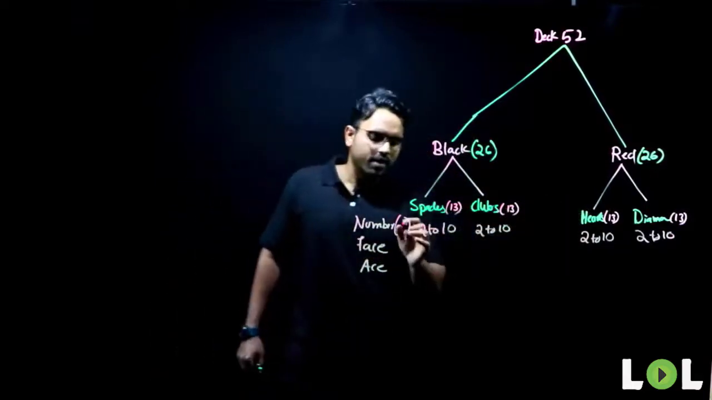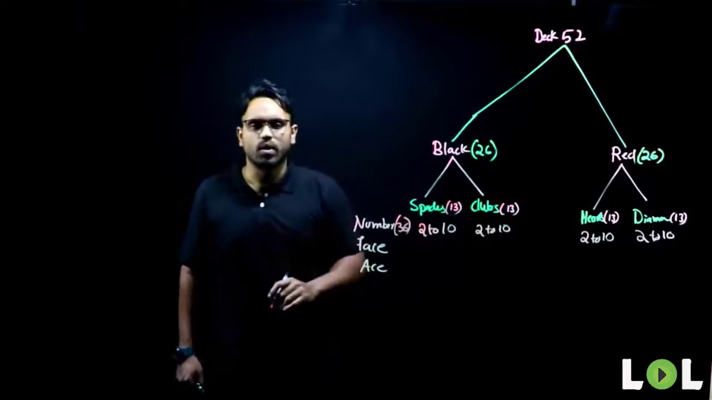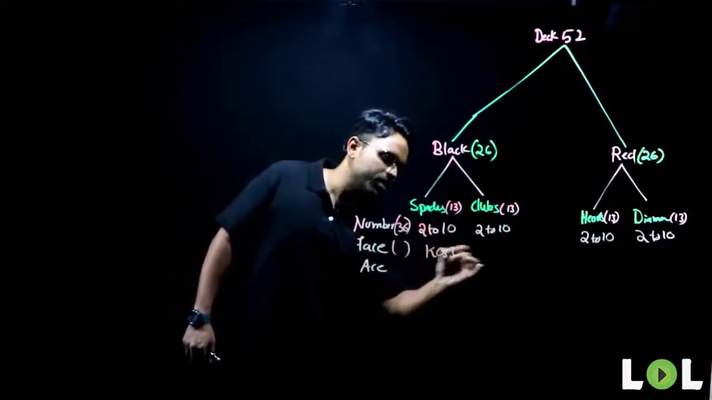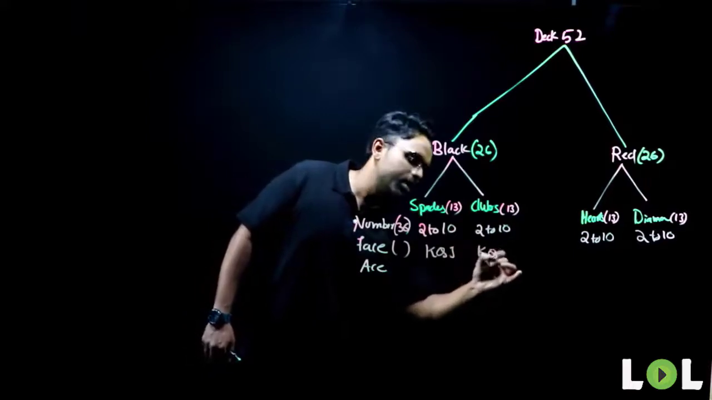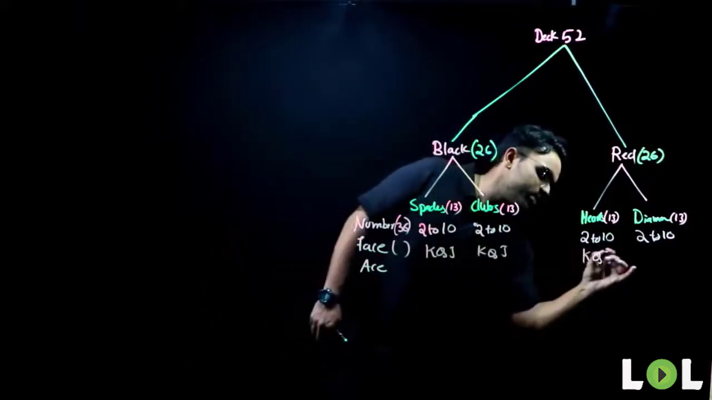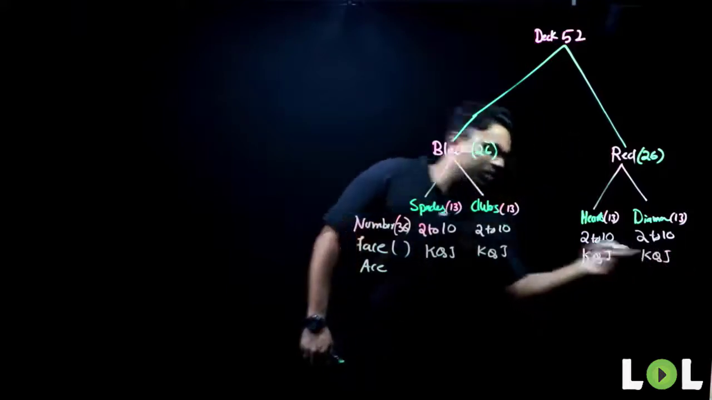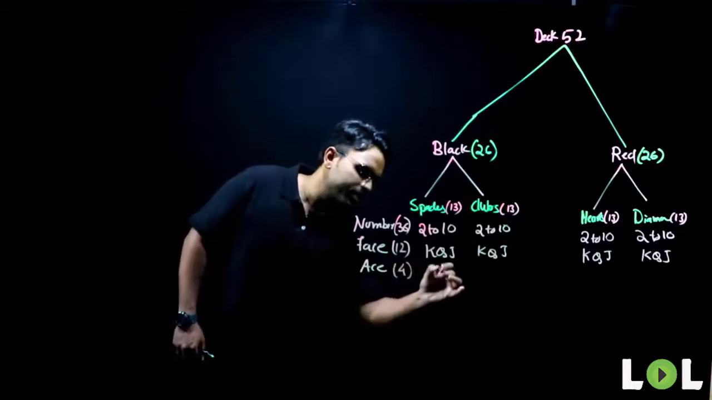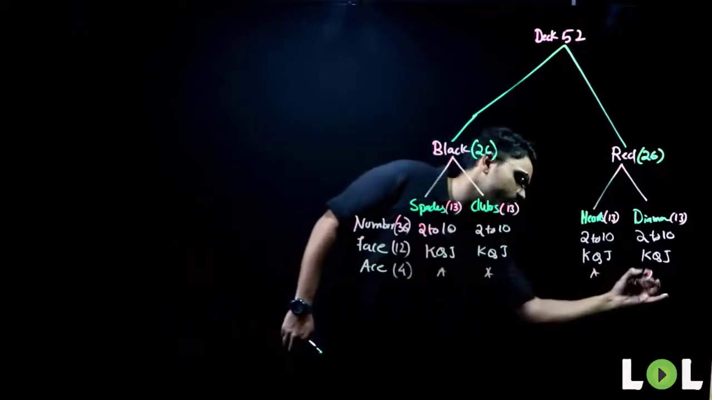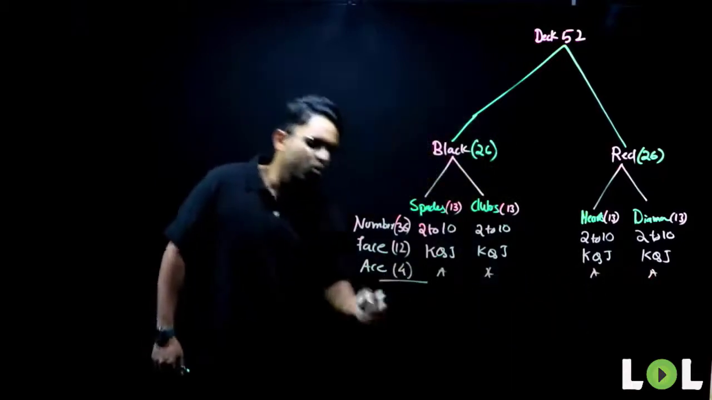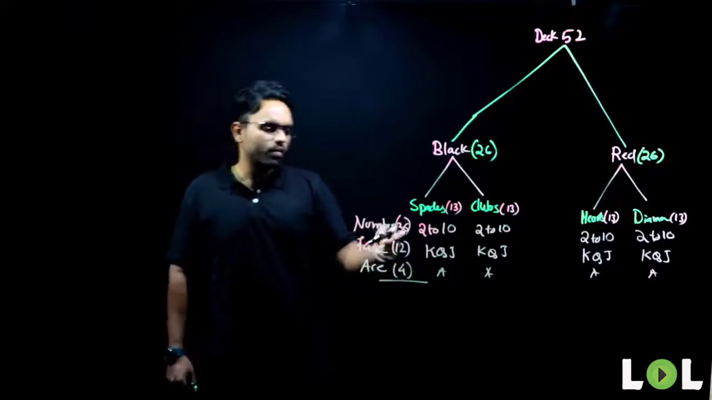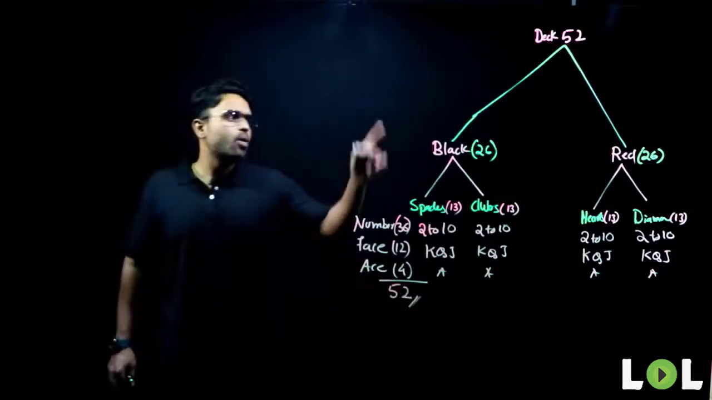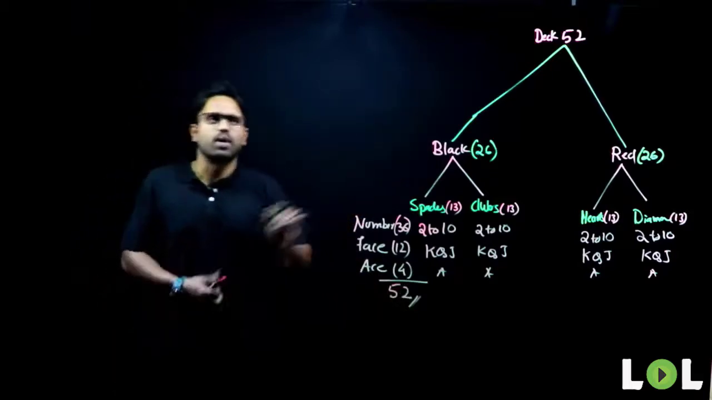9 into 4 gives me how much? 36 cards in total. Now, how many face cards do I have? Each suit has K, Q, J. So 3 into 4, I'll have 12 here. And ace cards I have 4, one ace in each suit. So totally together I'll have how much? 36 and 12, 48, and 4, 52 again. With this knowledge about cards, we can solve any question that is posed to us.